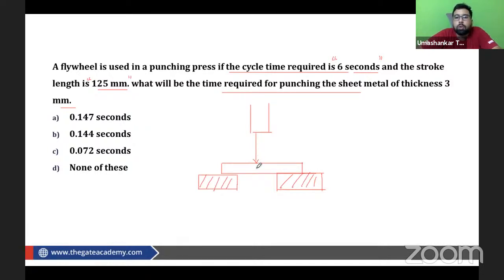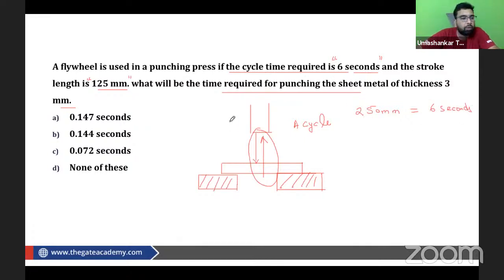Okay, this punch goes down, makes the cut, and then it goes up. So this completes a cycle. Okay, so what is given? A flywheel is used in a punching press, the cycle time required is 6 seconds, and the stroke length is 125 mm. That means one stroke is 125, and to complete a cycle it requires two strokes, one down and then again to its original position. So for completing two strokes, that is 250 mm, it took 6 seconds.